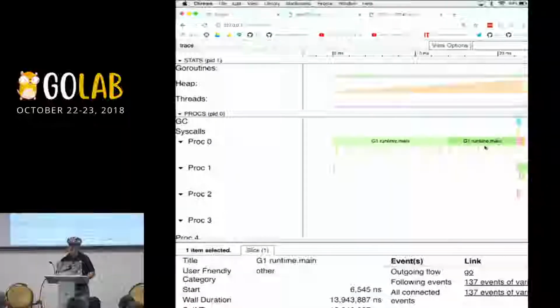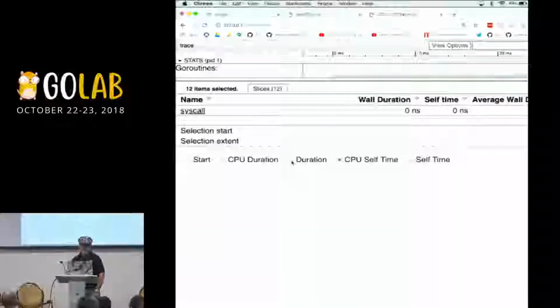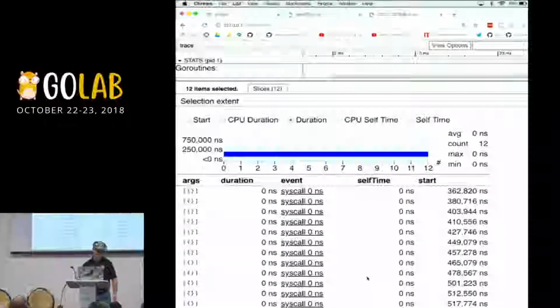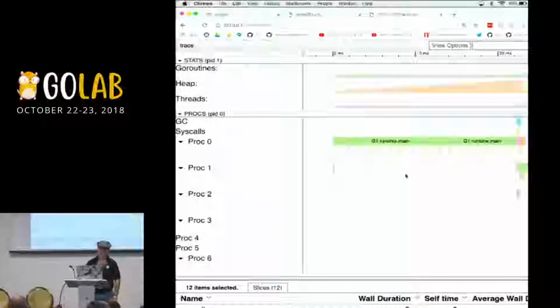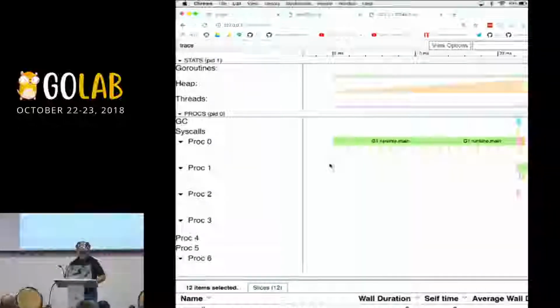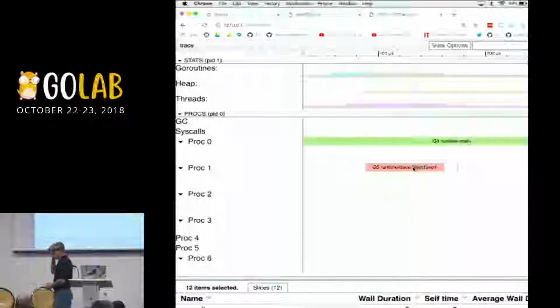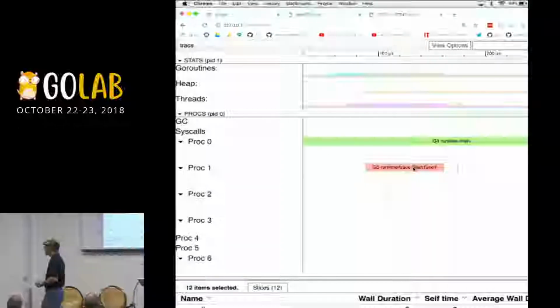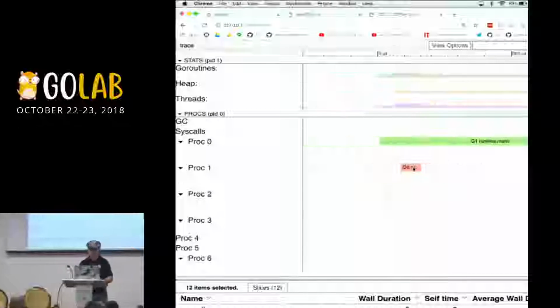These lines down here are going to be system calls we're making. I can click this arrow right here and select a bunch of these system calls that were being made and get more information about these system calls if that's important. But anytime you see anything underneath the Go routine, in these brown cases, it means we're doing these system calls. We could be doing other things as well. You could also see on proc 1 where we started the trace. So you can see the trace is running on a separate Go routine as well, and it was running on another thread there.